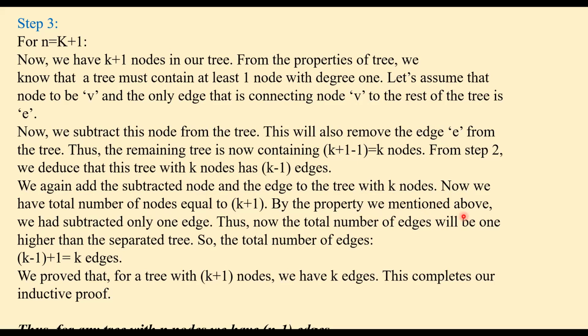By the property we mentioned above, we removed only one edge because we removed the node with degree 1. So now the total number of edges will be 1 higher than the smaller tree. The total number of edges equals k minus 1 plus 1, which equals k edges. And we proved that for a tree with k plus 1 nodes, we have k edges. This completes our inductive proof. Thus, for any tree with n nodes, we have n minus 1 edges. So we have proved this statement by both strong and weak induction.